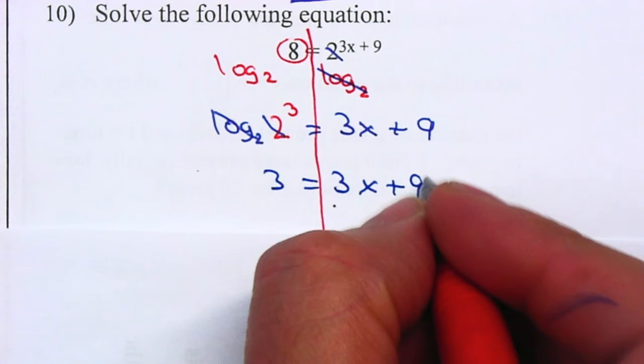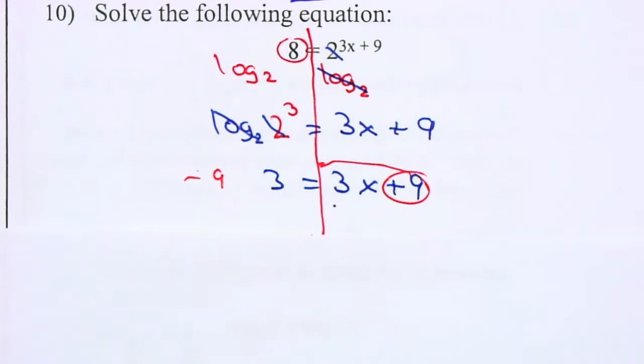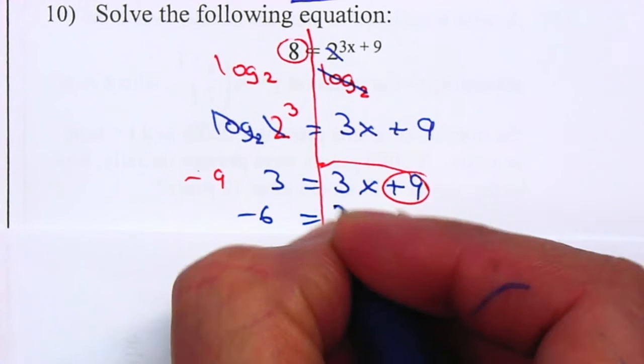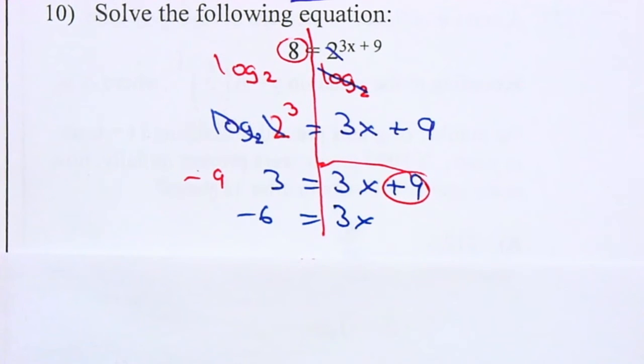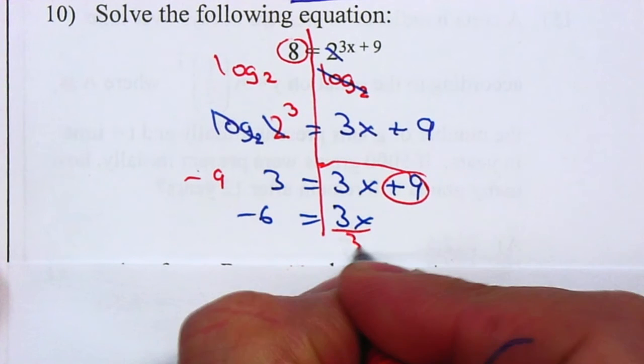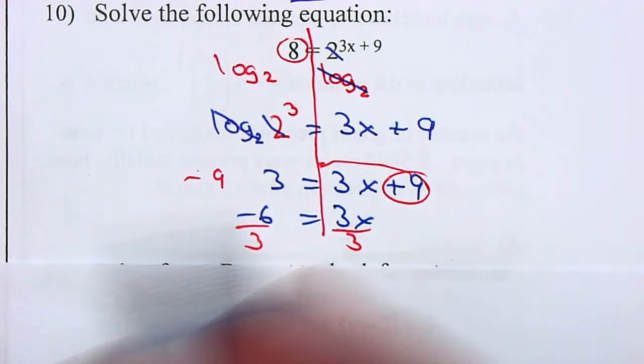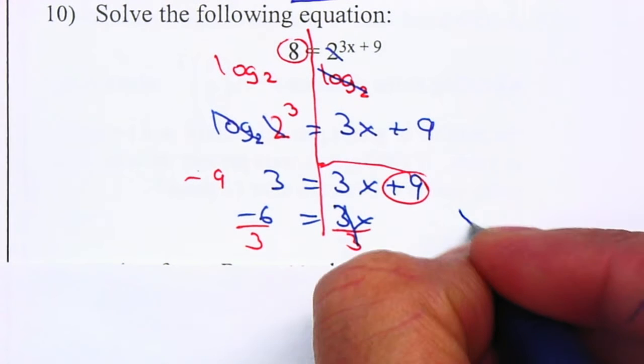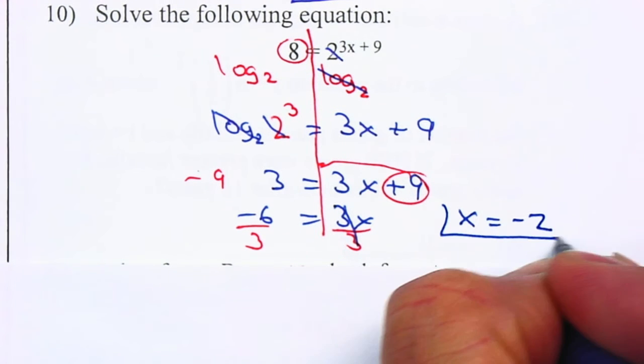I'm going to move my 9 to the left, it becomes a negative 9. That'll be a negative 6 is equal to 3x. Then I'm going to divide by 3. That cancels. So it'll give me x is equal to negative 2.